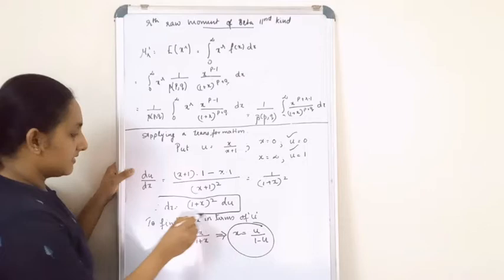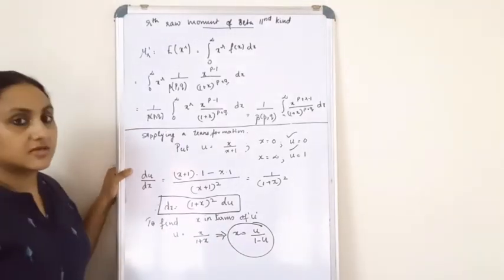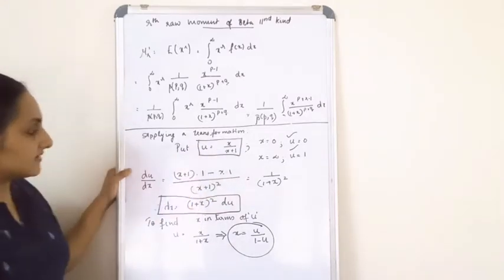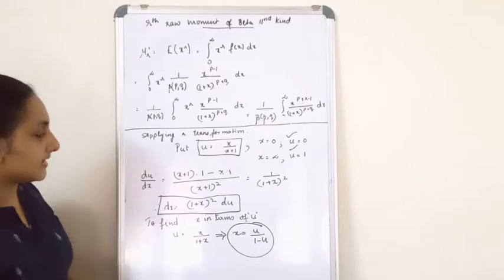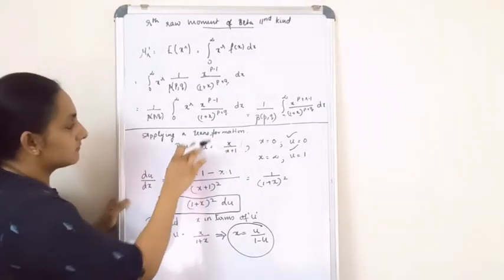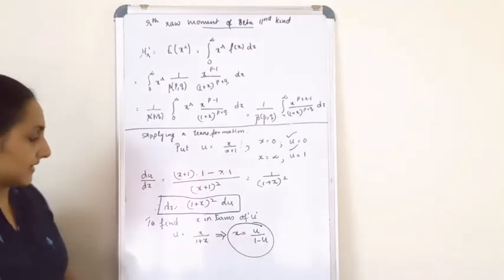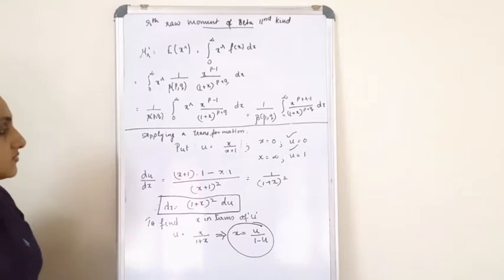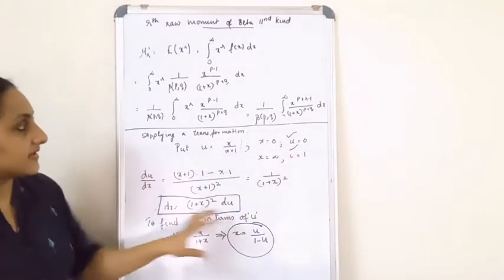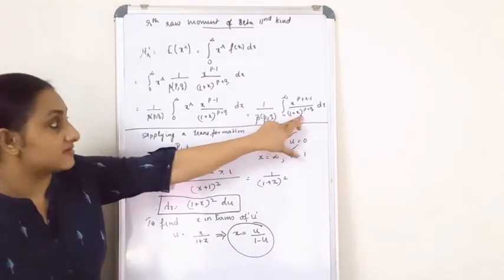Then dx should be equal to 1 plus x the whole square multiplied by du, and x is equal to u by 1 minus u. Now I am going to apply all these three things in your final expression, from where we stopped.